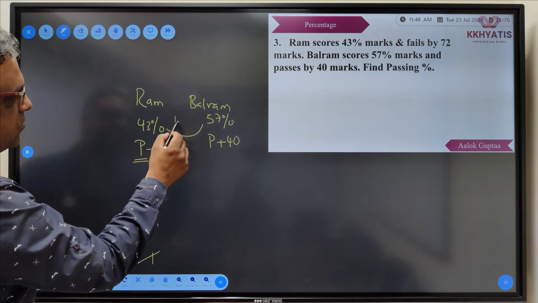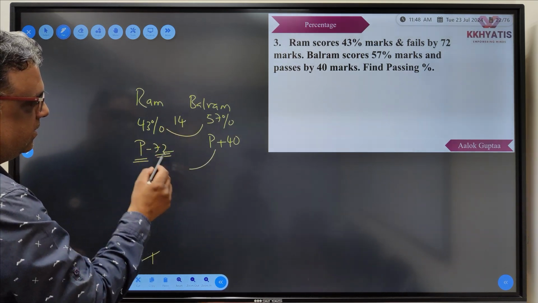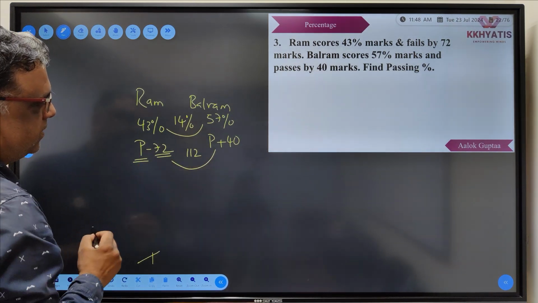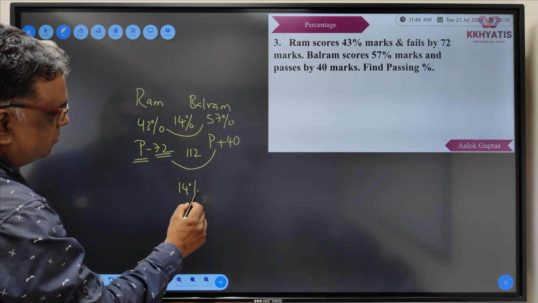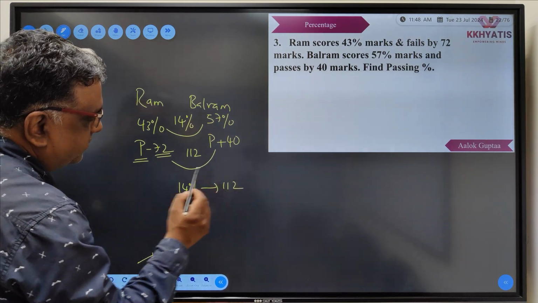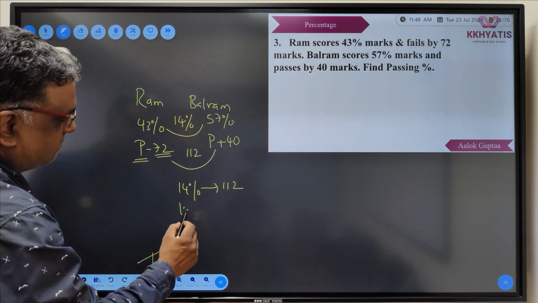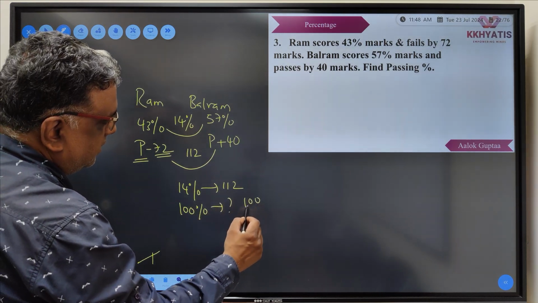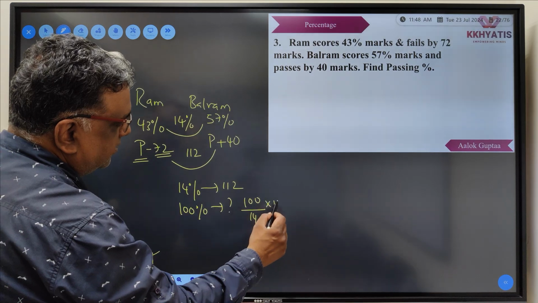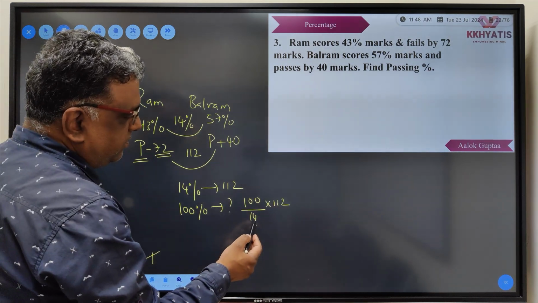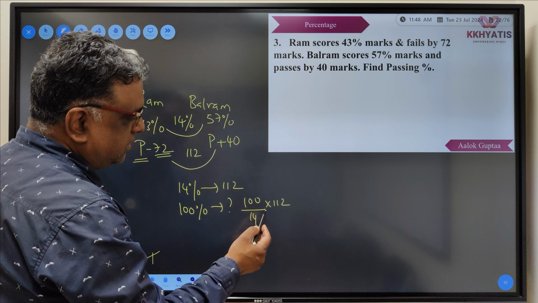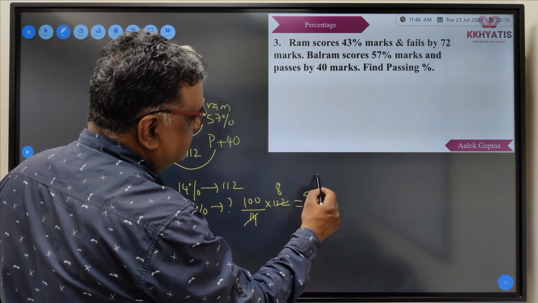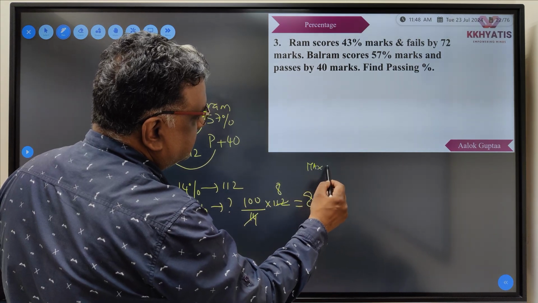The difference between these 2 is 14% and here it is 112, which means 14% corresponds to 112. Let us find the maximum marks. Maximum marks are 100, so that will correspond to 100 upon 14 into 112. So this will be 14 8s are 112. So maximum marks are 800. So this is max. Max is 800.